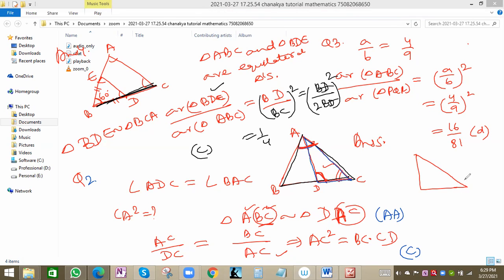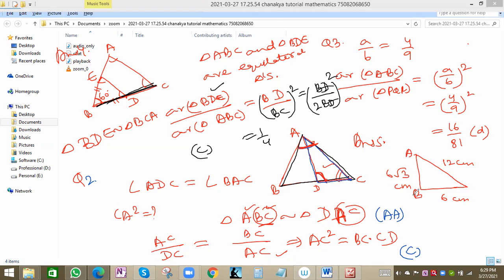The longest side is 12, so let us take this as 12. One side is 6 root 3, the other side is 6 centimeters. Let AB be 6 root 3, AC 12, and BC 6. So we'll see whether the Pythagoras theorem is verified, whether it is applicable or not.